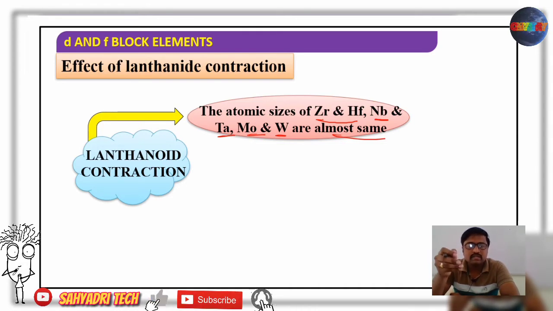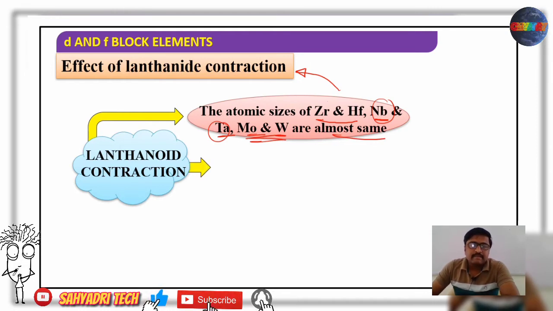So even though the number of shells increases, atomic and ionic radii remain the same. So generally, similarity in the atomic and ionic radii of zirconium and hafnium, niobium and tantalum, molybdenum and tungsten is because of lanthanide contraction. Okay, that is the first consequence.